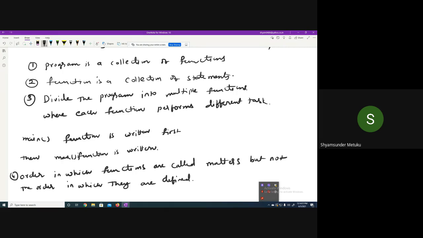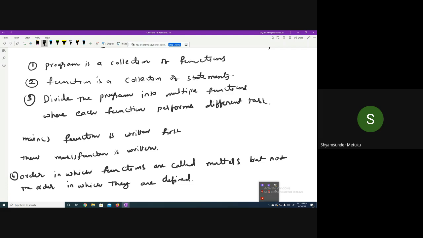Tell me, is the printf function defined by you or is it predefined? Predefined. We do not know where it is available, yes or no? We are only calling it, we are only using it. Similarly, scanf, have you defined it? It's predefined, sir.